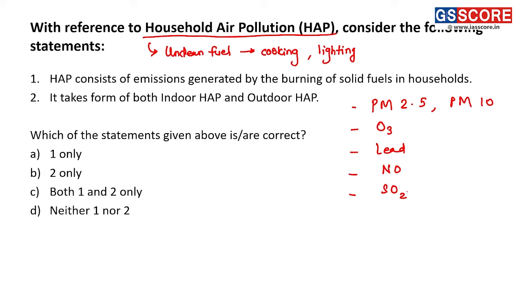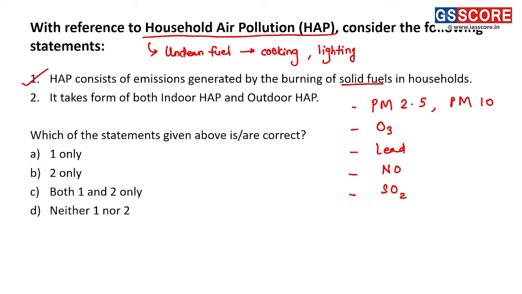First statement is, household air pollution consists of emissions generated by the burning of solid fuels in households. This statement is correct because more often than not, solid fuels like wood and cow dung cakes contribute to household air pollution. So the first statement is correct.